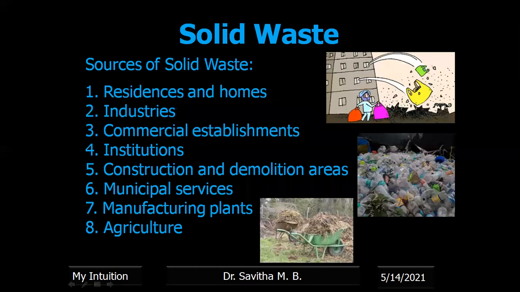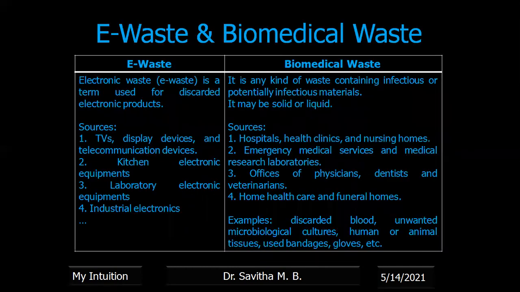Now, what are the sources of solid waste? Solid waste can be generated from residences and homes, industries, commercial establishments, institutions, construction and demolition areas, municipal services, manufacturing plants, agriculture. These are all the sources of solid waste.